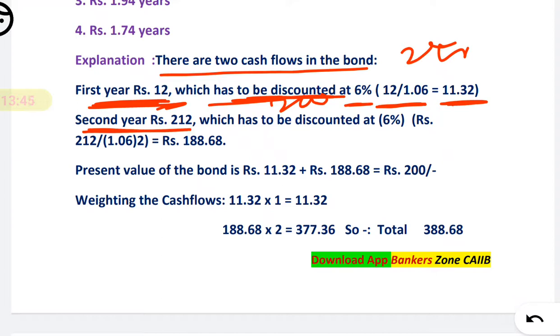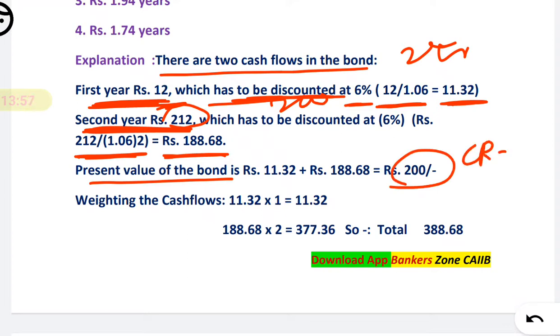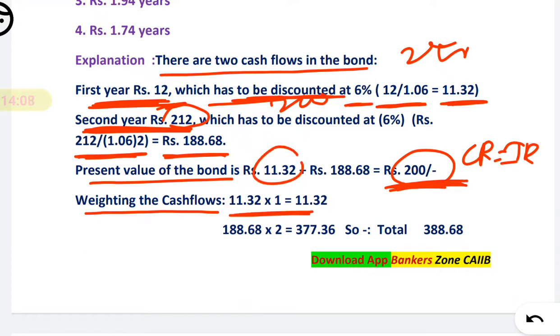For the second year, you will receive the coupon as well as the face value, so 212 you will receive. Find the present value of that; you will get 188.68. So the total present value will be 200. That means when the coupon rate is equal to the interest rate, you will receive the same present value as the face value. Now, for weighting the cash flows, for the first year multiply this amount by 1, for the second year multiply by 2. When you add, you will get 388.68.